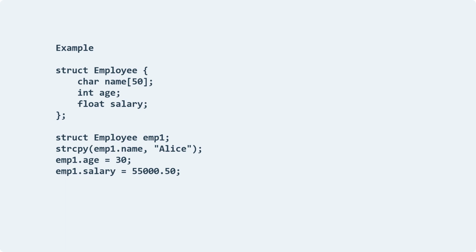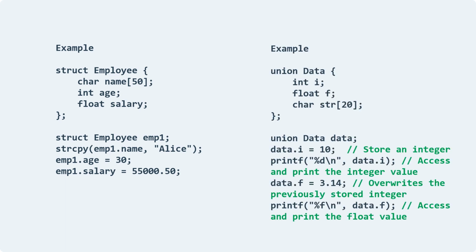The employee structure stores an employee's name, age, and salary separately. Each member has its own memory location, and you can access and modify them independently. The data union can store either an int, a float, or a char array. It can only hold one of these values at a time. The memory used is the size of the largest member, in this case, the char array. Assigning a new value to one member overrides the existing value in the union.